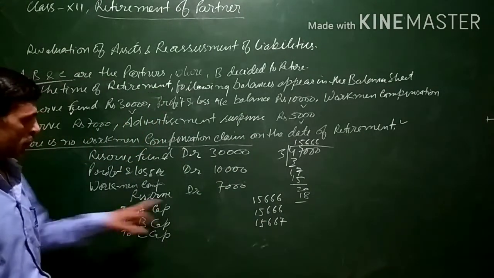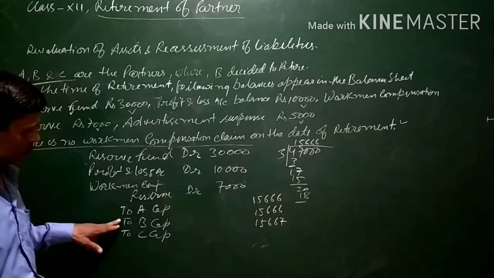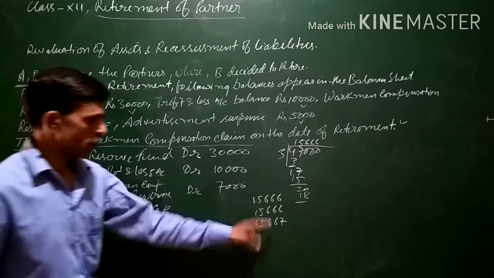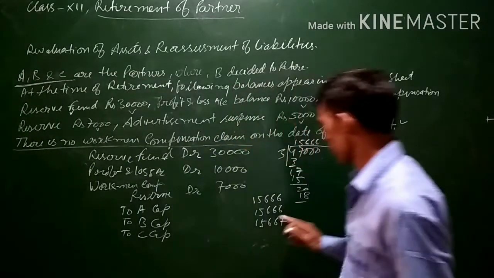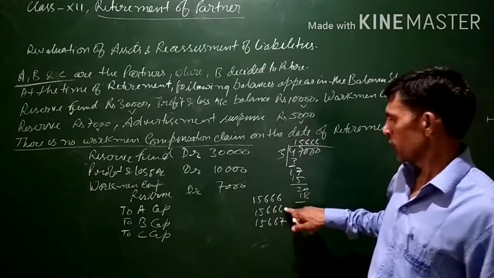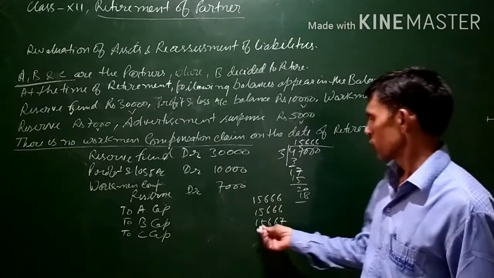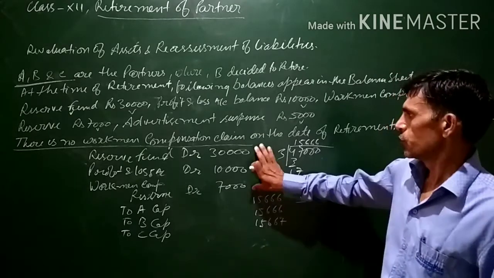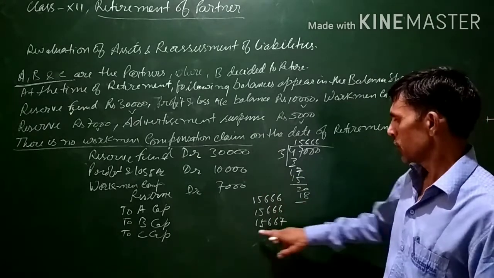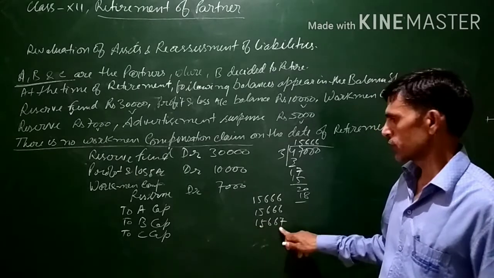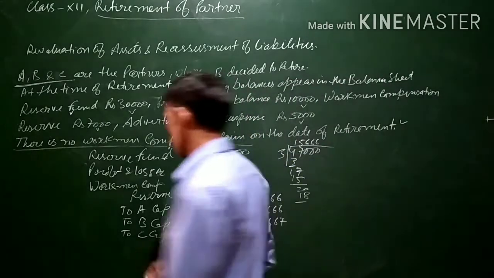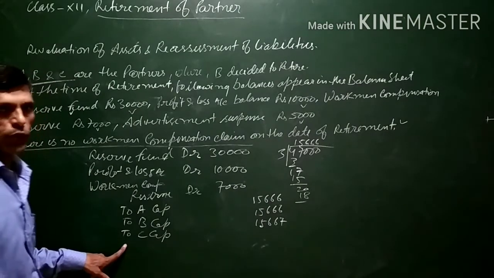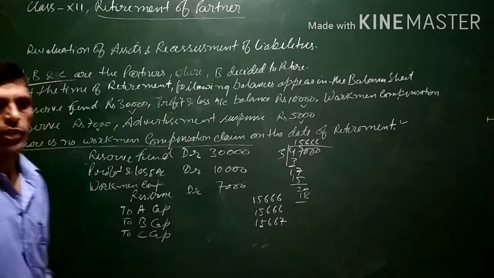So A's capital account 15,666, B's capital account 15,666 and C's capital account 15,667. We can write the 67 in place of A's or B's also, but in order to adjust so that the total balances come to 47,000, which is equal to the debit balance, I am writing 15,667 here. The narration for the journal entry will be: being accumulated profit balances transferred to partners' capital accounts in their profit sharing ratio.